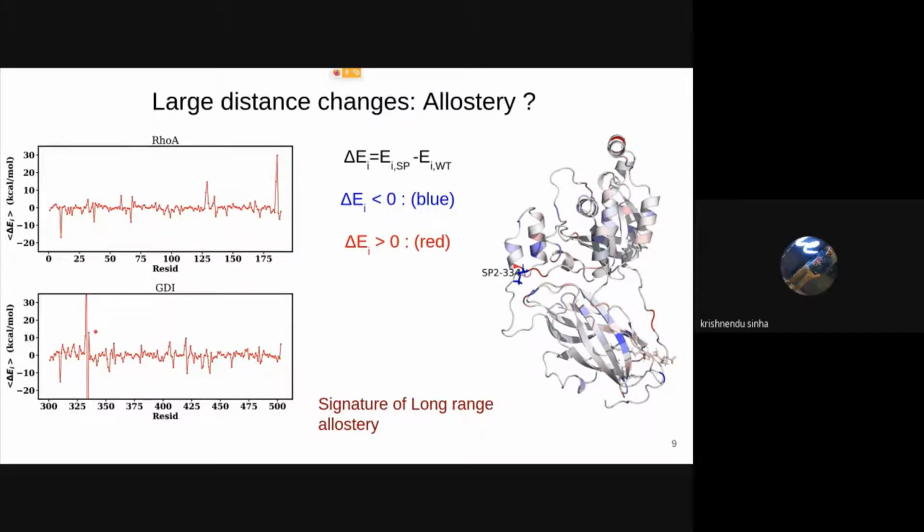And also there are some large changes in this region, which is in this N-terminal HTH domain. And there are some small changes in the C-terminal here. And in the protein, they are located in here. So we can see there are some changes that are far apart from the site of phosphorylation. So this is a signature of long-range allostery.